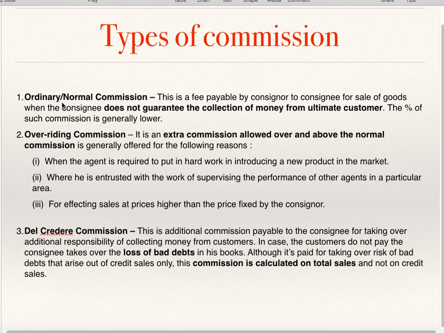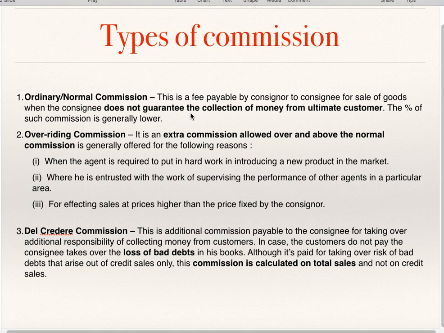First, we'll see the meaning of ordinary or normal commission. This is a fee payable by consignor to consignee for sale of goods when the consignee does not guarantee the collection of money from the ultimate customer. The percentage of such commission is generally lower. Normal commission, ordinary commission, the consignor pays to the consignee. The percentage of commission is generally low. In this case, the consignee does not guarantee collection of money from the ultimate customer.